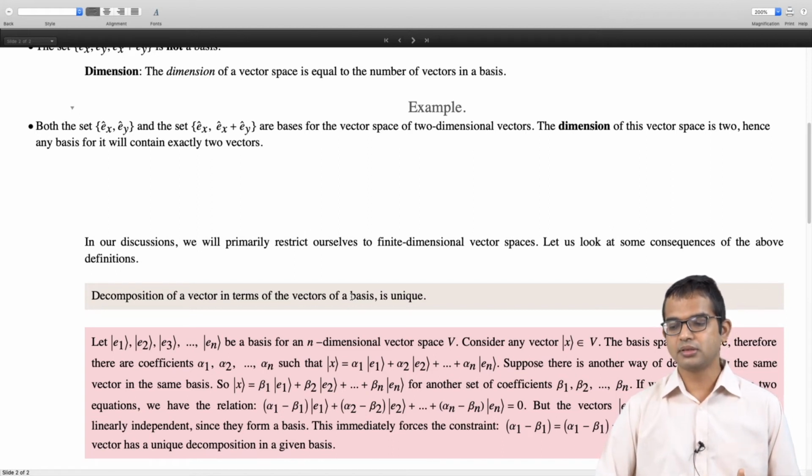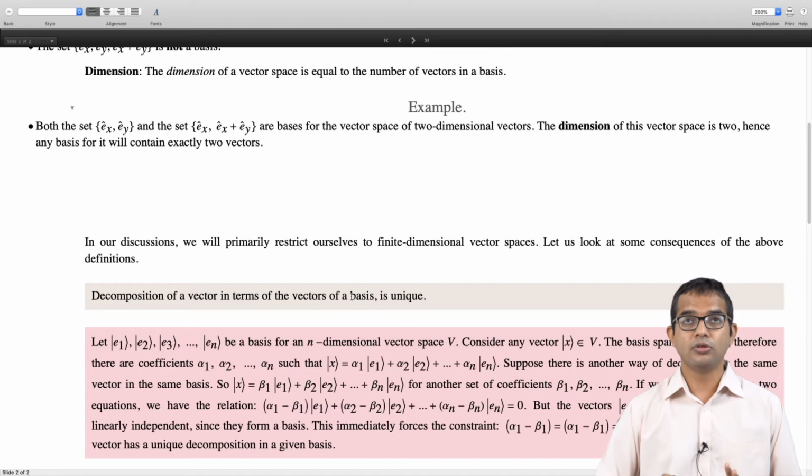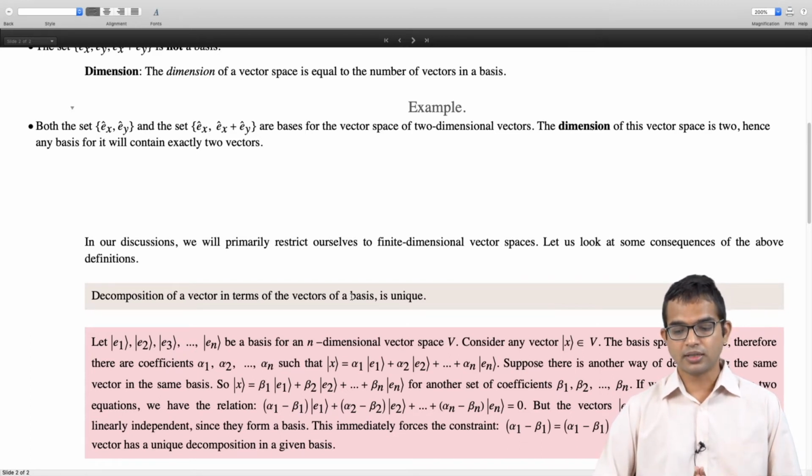Now the basis must span this space, right? Otherwise you wouldn't call it a basis. Therefore, you will be able to find some coefficients, alpha 1, alpha 2, up to alpha n, these scalars, such that you'll be able to expand your vector x as alpha 1 E1 plus alpha 2 E2, and so on, plus alpha n En.